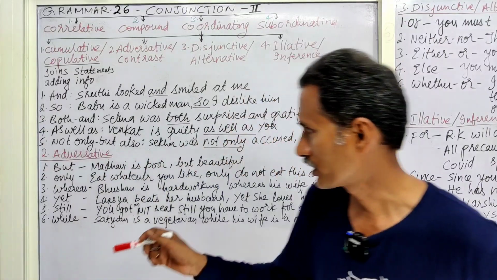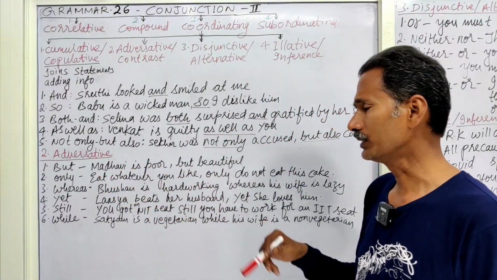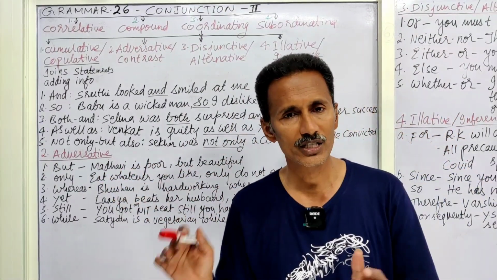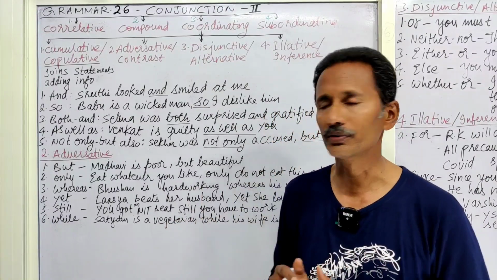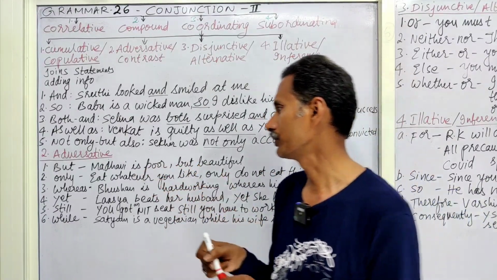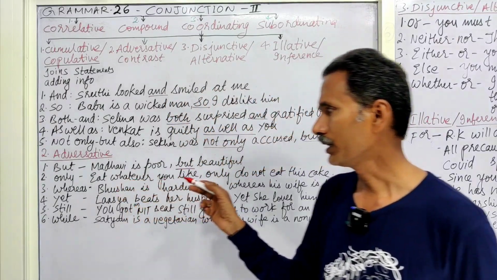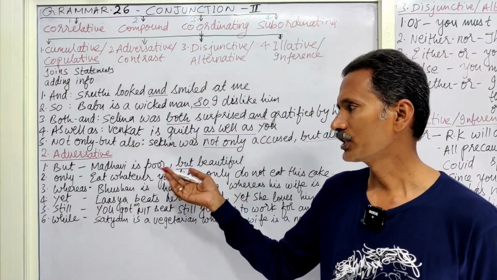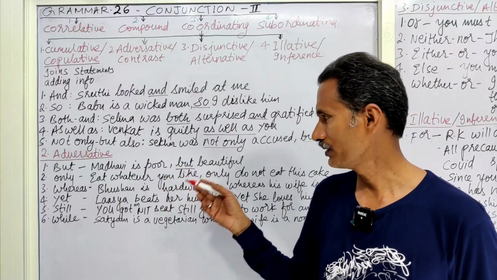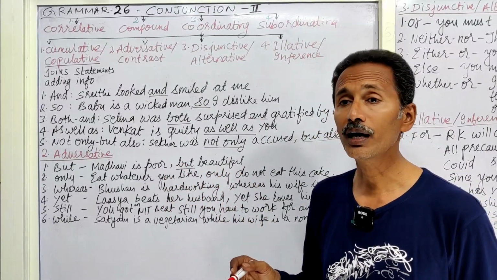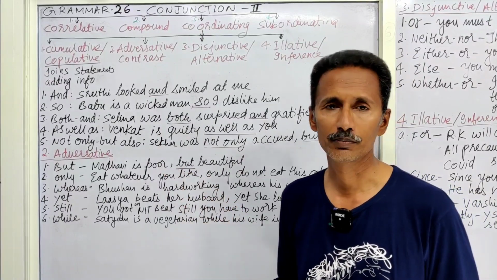Now, coming to the first one, but. Madhavi is poor but beautiful. Madhavi is poor, one quality. Madhavi is beautiful. Madhavi is poor but beautiful. This but is called adversative. That means we are finding fault with her poverty actually. We say that she is beautiful, and at the same time we say that she is very poor.